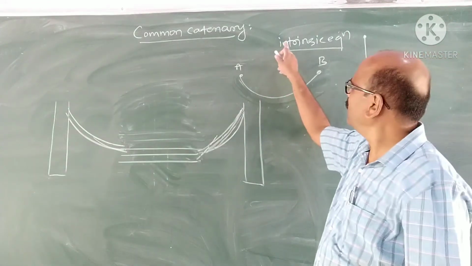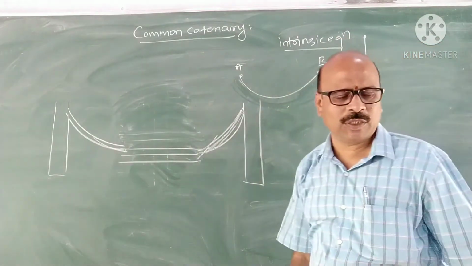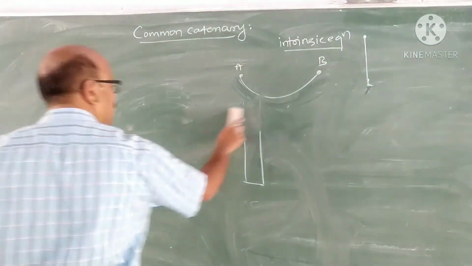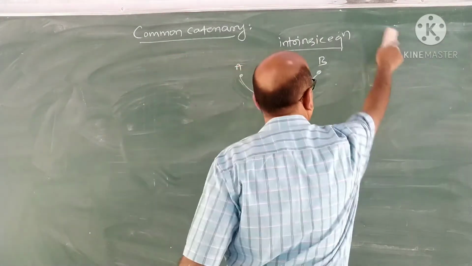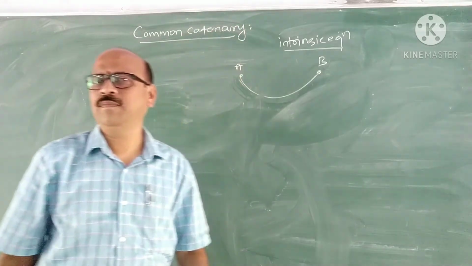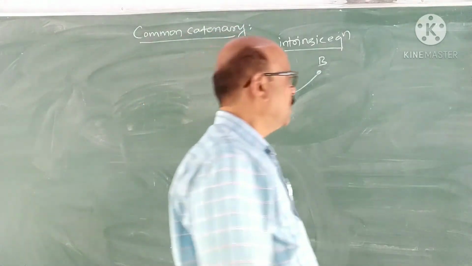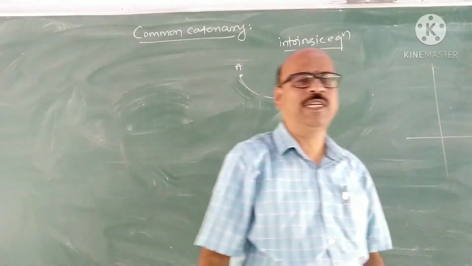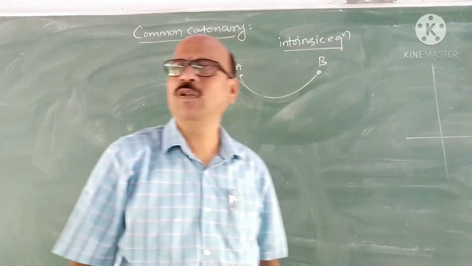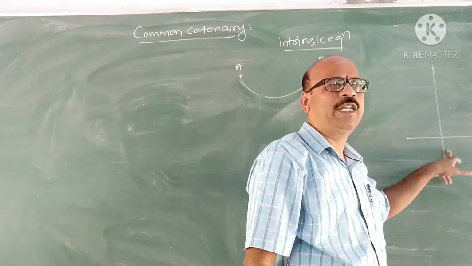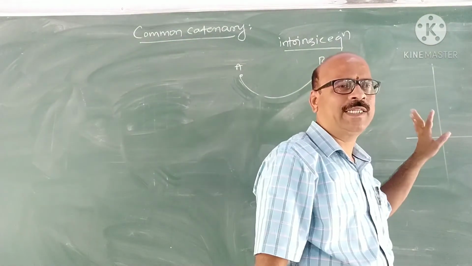Now, derive the intrinsic equation for this common catenary. First of all, what do you mean by intrinsic equation? To represent a point, we have many systems. First one is Cartesian coordinates, and the equation will be in terms of x and y.